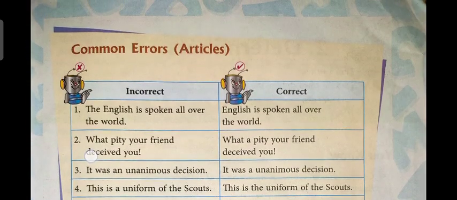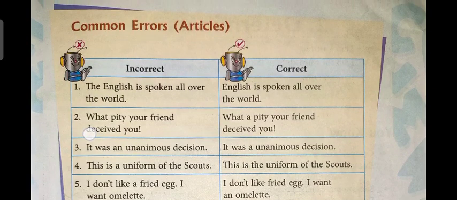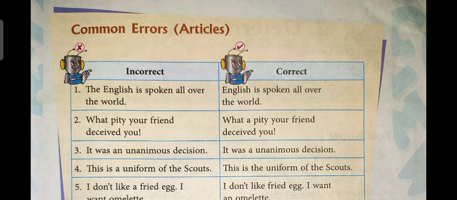Okay, some common errors are given here. The English is spoken all over the world. Here, not the English. English is spoken all over the world. Here English refers to a general sense.